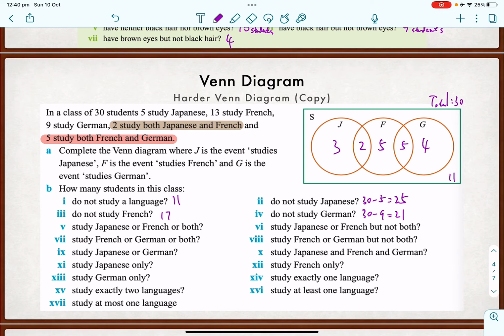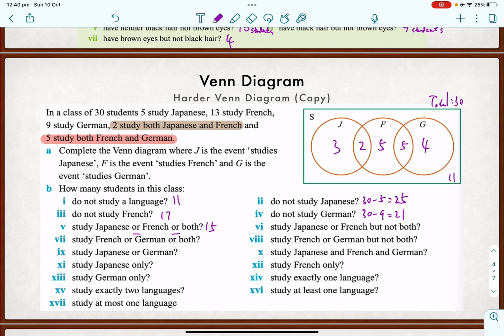Okay. Study Japanese or French or both. It's really important that "or" means adding the numbers together. So Japanese, French, and both. So it's important it is 3 numbers, because this number here still studies French. Okay, don't forget that. So you've got 5, 5, 5, so 15.